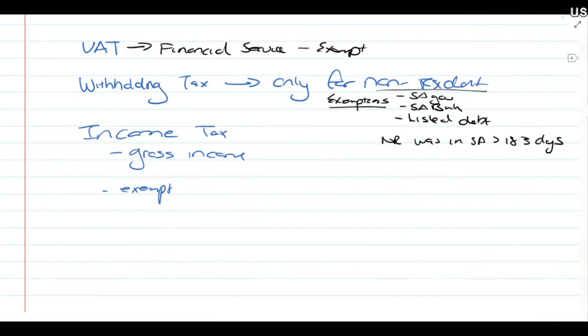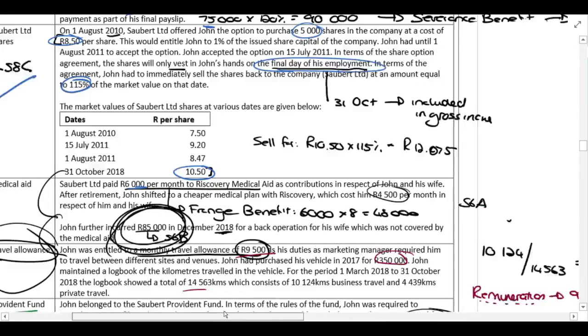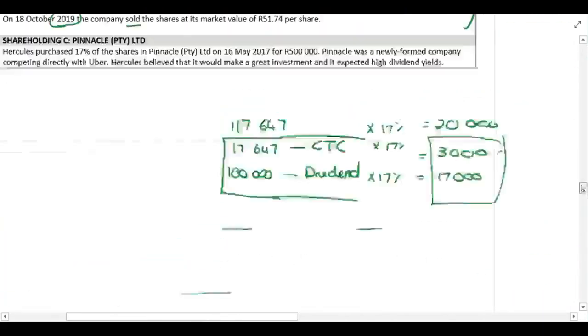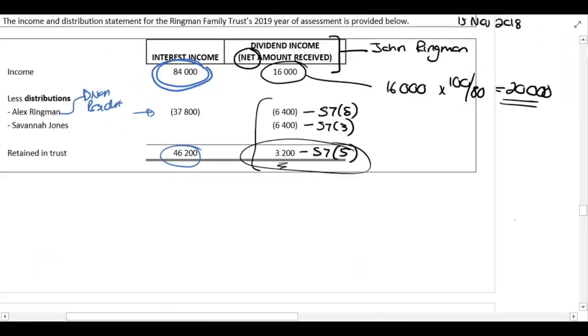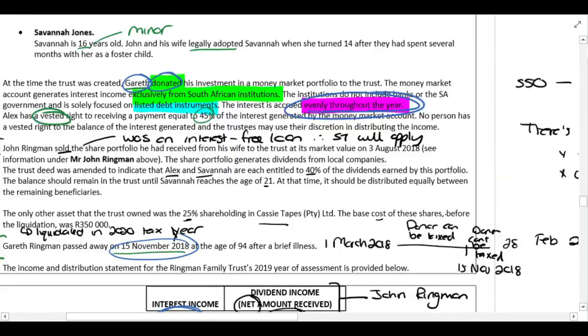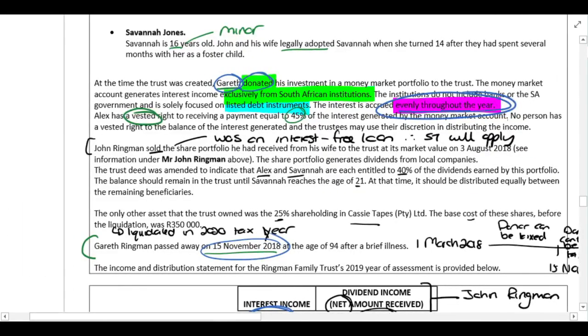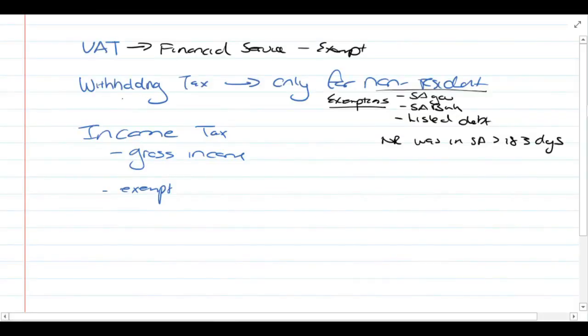But in this question, they specifically tell us that everything received is in respect of a listed debt instrument. Okay, so that would mean that there's thus no withholding tax as well. So these are all things that you would discuss.